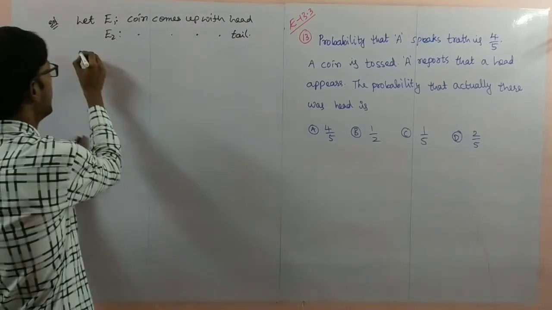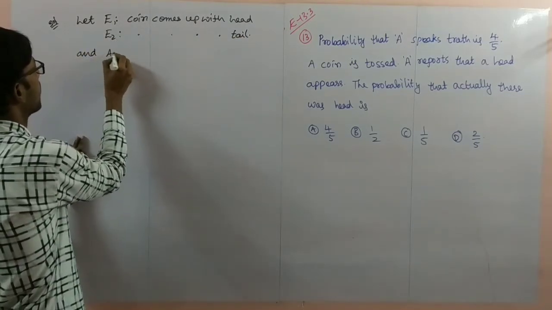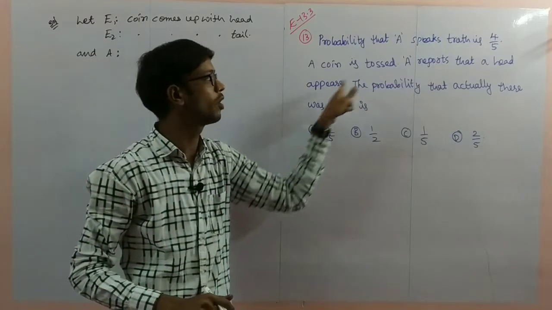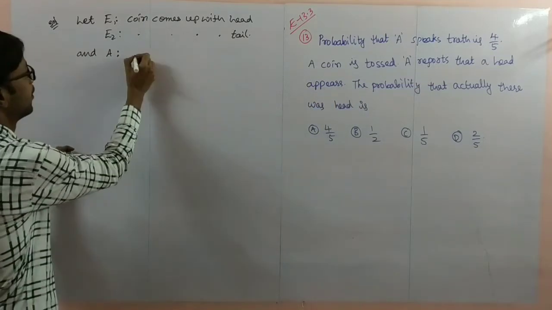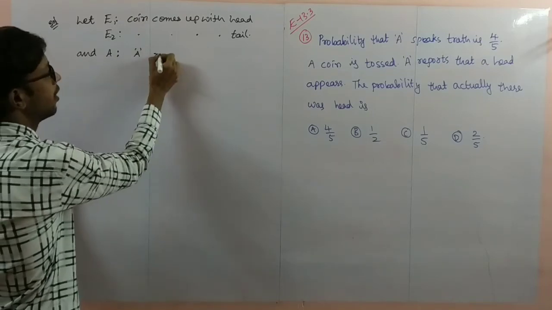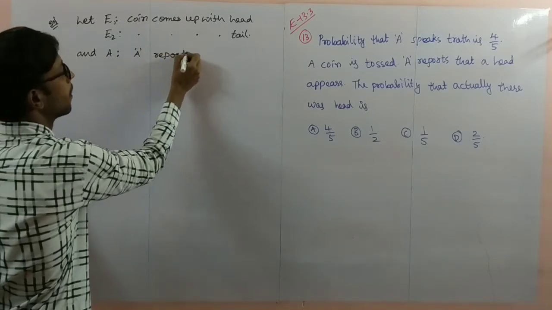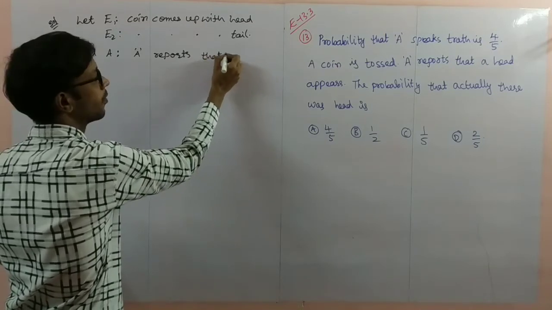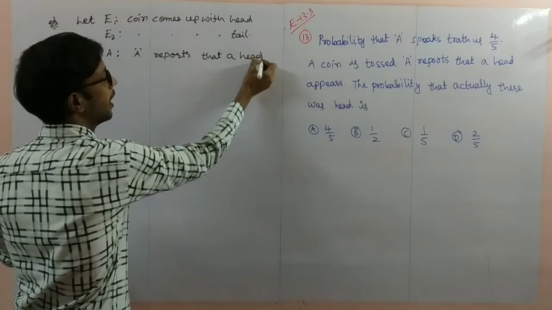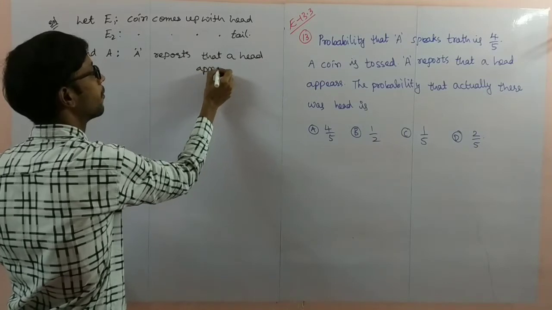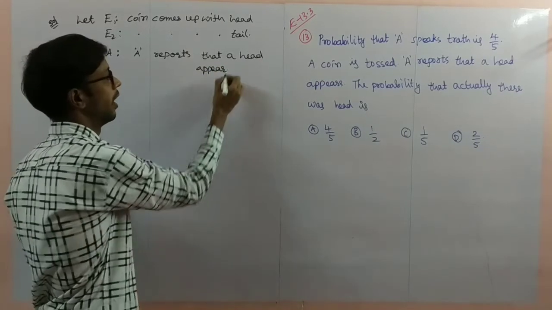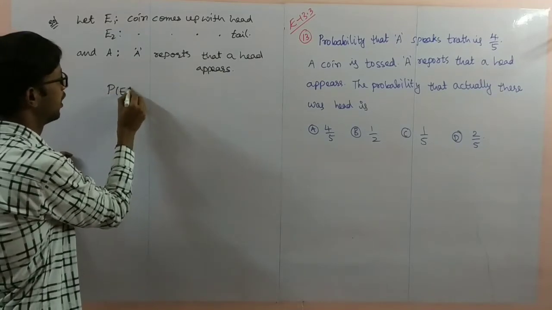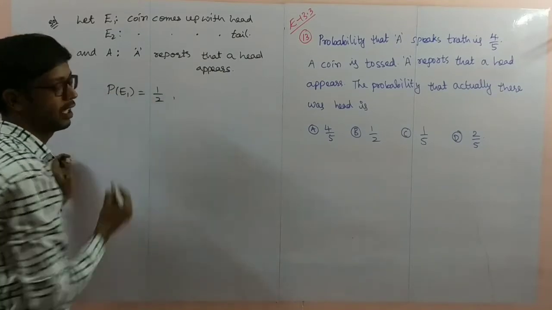And another event is there. Another event: A reports that head appears. A is the person who reports that a head appears. This is another event. So now probability of E1, head appearing, is 1 by 2.